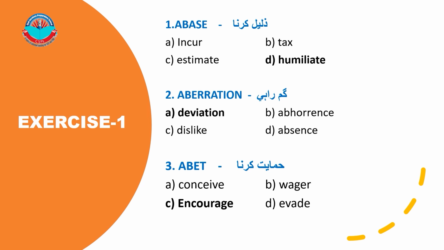Question number 2. Aberration. A. Deviation. B. Abhorrence. C. Dislike. D. Absence. A. Deviation is the correct answer. Number 3. Abet. A. Conceive. B. Wager. C. Encourage. D. Evade. C. Encourage is the correct answer.